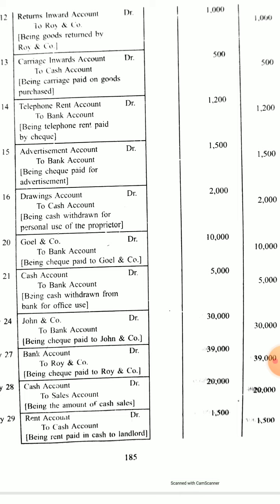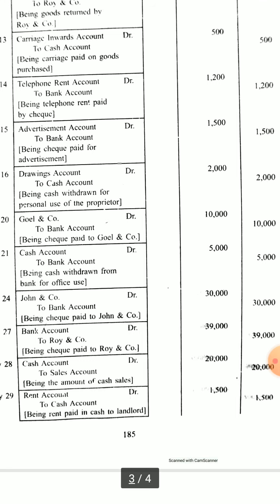Again, John and Company is paid by check, so John and Company is the personal account and it is the receiver, so it will be debited, and bank will decrease, so bank will be credited. Now a check is paid by Roy and Company to us, whatever we had due on him, 39,000 after returning goods.